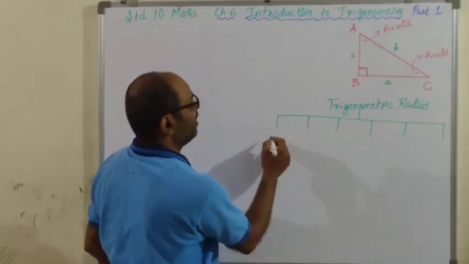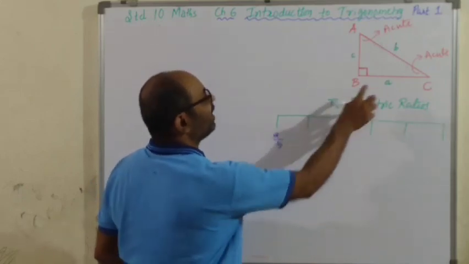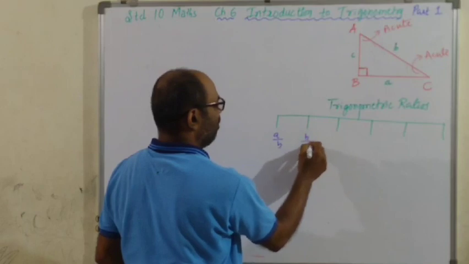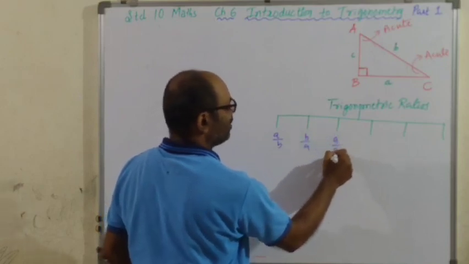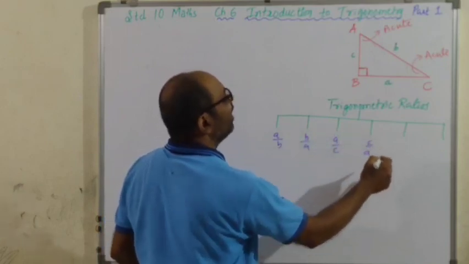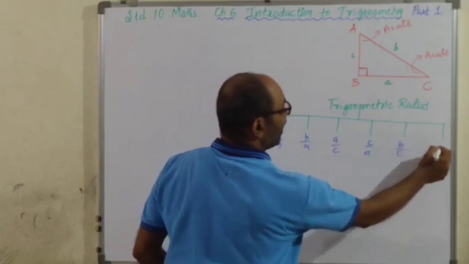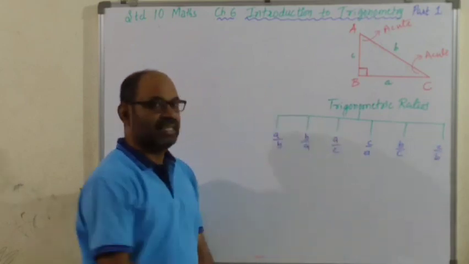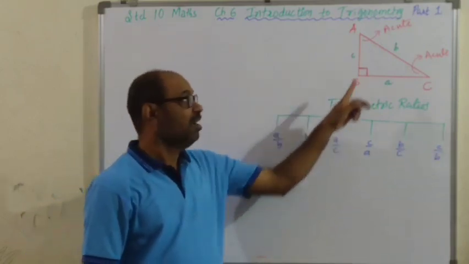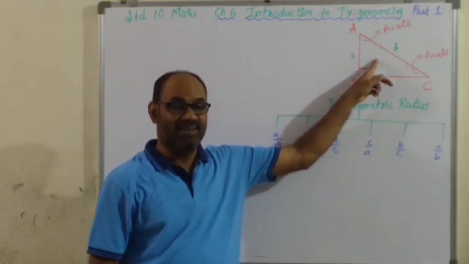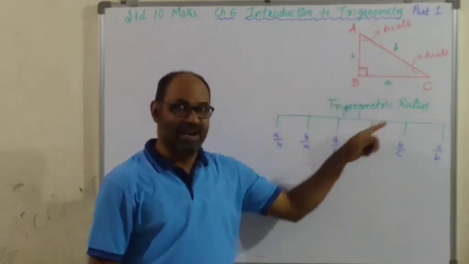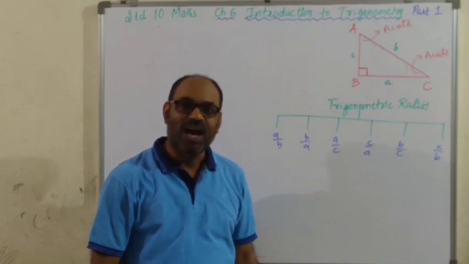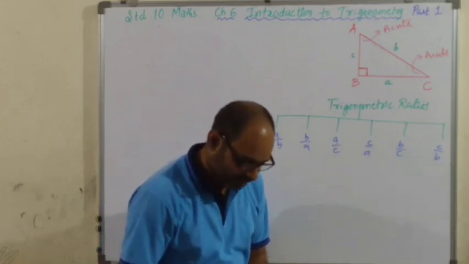All right. One is a upon b. You can take a upon b and b upon a, a upon c and c upon a, b upon c and c upon b. These are the 6 ratios produced by this right triangle. So that's why they are called trigonometric ratios. Are you getting me? Check.